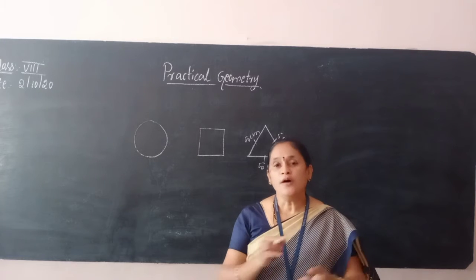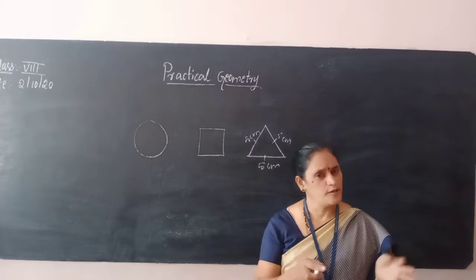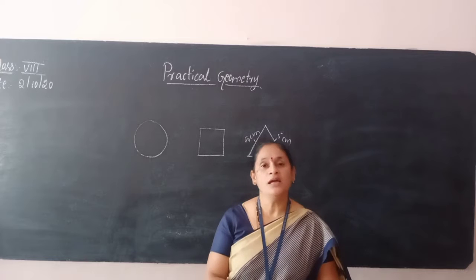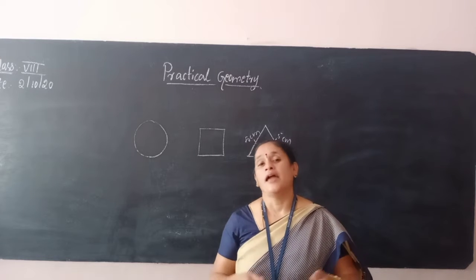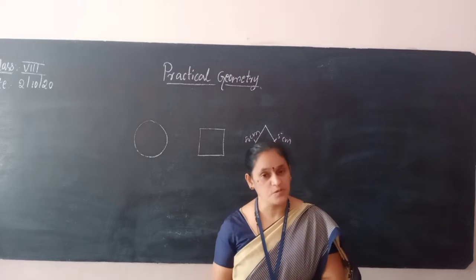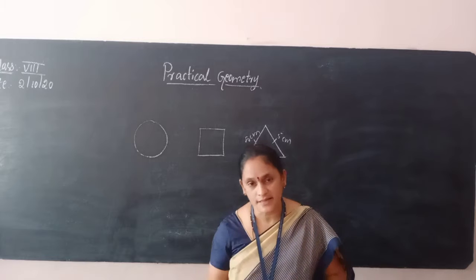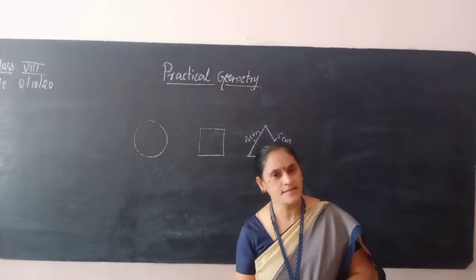Now, here we are discussing polygons, isn't it? In the last class, you understood quadrilaterals. In that you learned about different types of curves, and you came to know that a polygon is a closed curve bounded by line segments, isn't it?